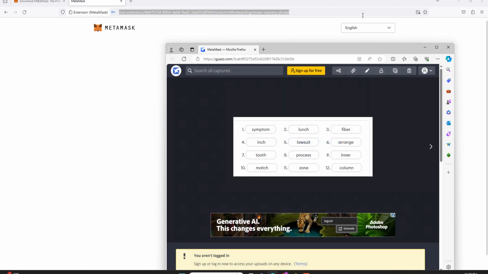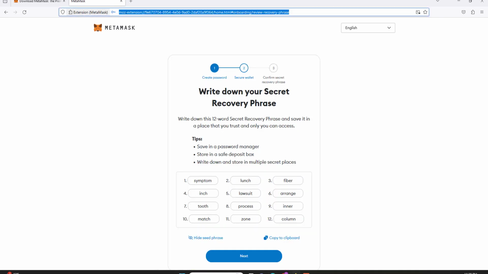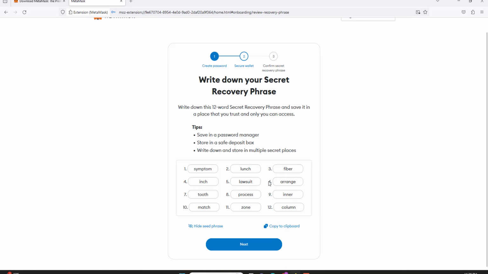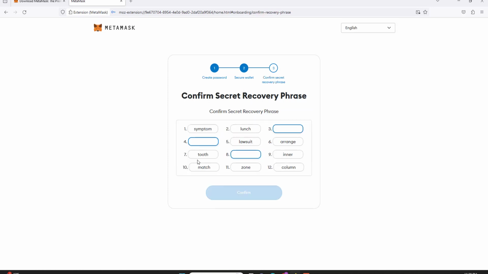in a notebook or a piece of paper or somewhere. Put it somewhere safe where you're never going to lose it. Right, because these are the words that you need to get back into your wallet. If you do not have these words, you're never getting back into your wallet. So say goodbye to your money, say goodbye to your NFTs.